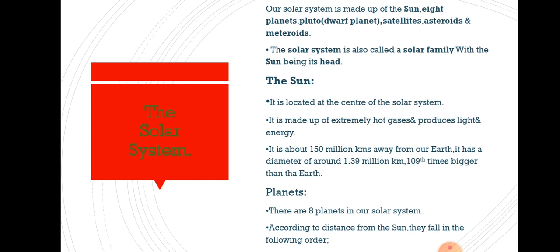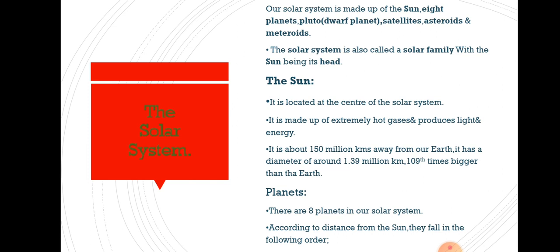Now what is the sun made up of? The sun is made up of extremely hot gases, and what does it produce? It produces light and energy. It gives light and energy to us also. From where do we get light and energy? From where does the earth get light and energy? From the sun itself. So it produces light and energy.